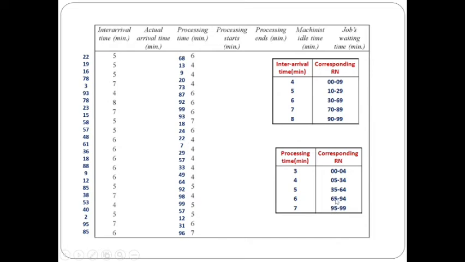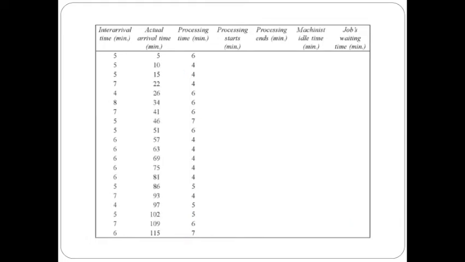For 73 it is here, so it is 6. So it is somewhat like this, right? Okay. So for all the random numbers for interarrival time and the processing time, we have simulated the random numbers and have the interarrival time like this and the processing time like this. After doing this, we can go for the actual calculation.